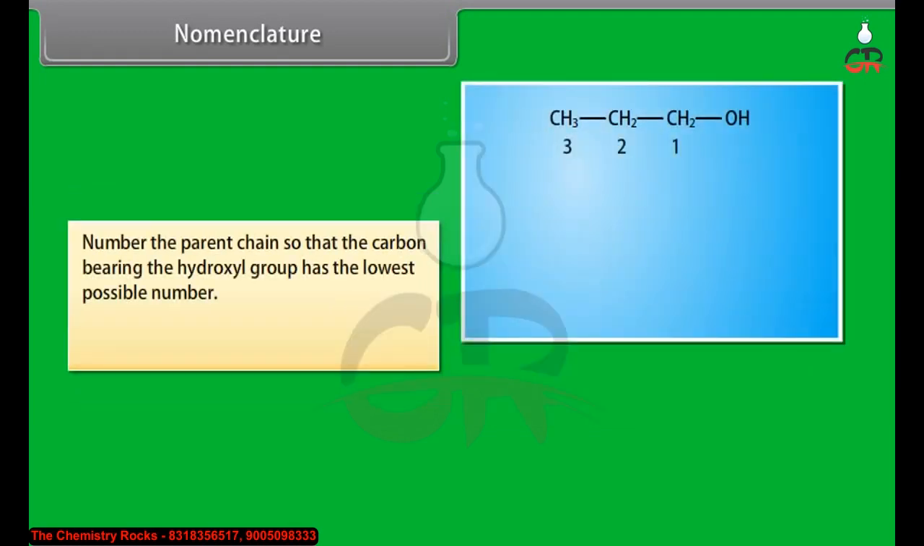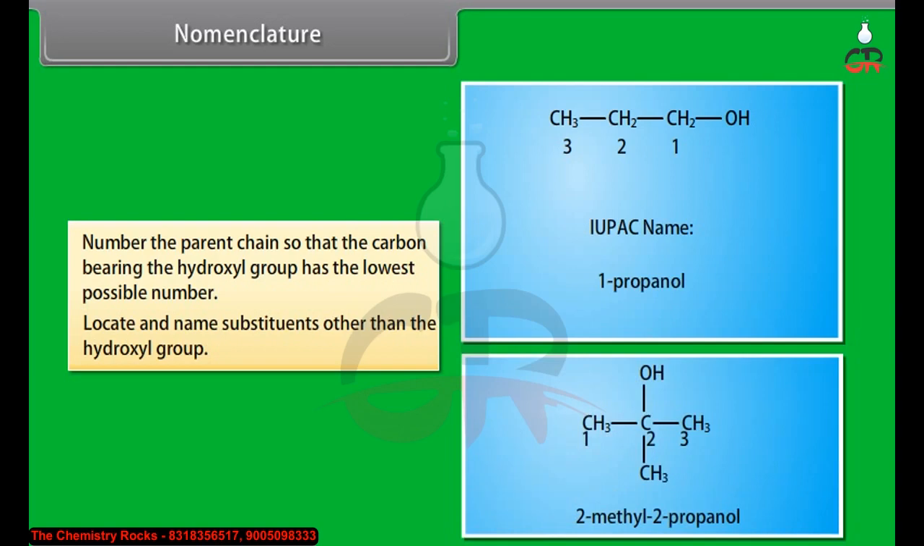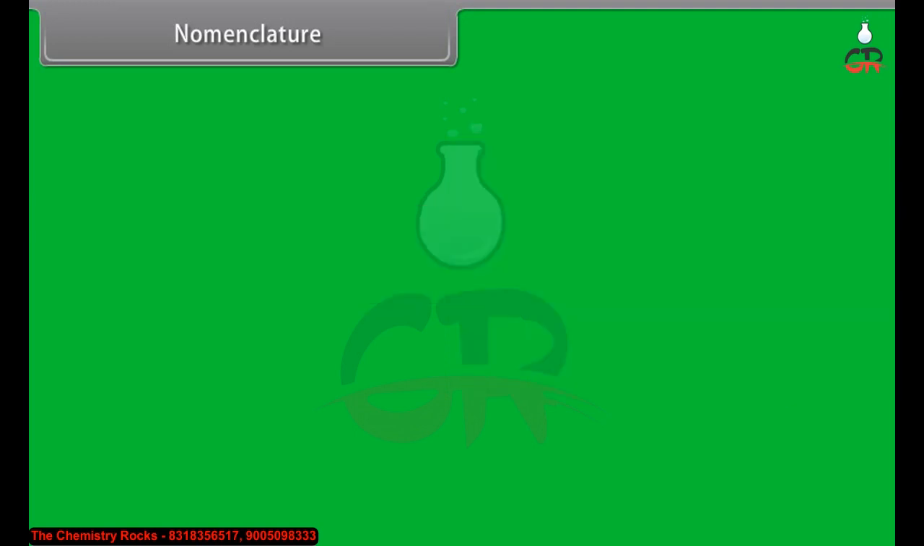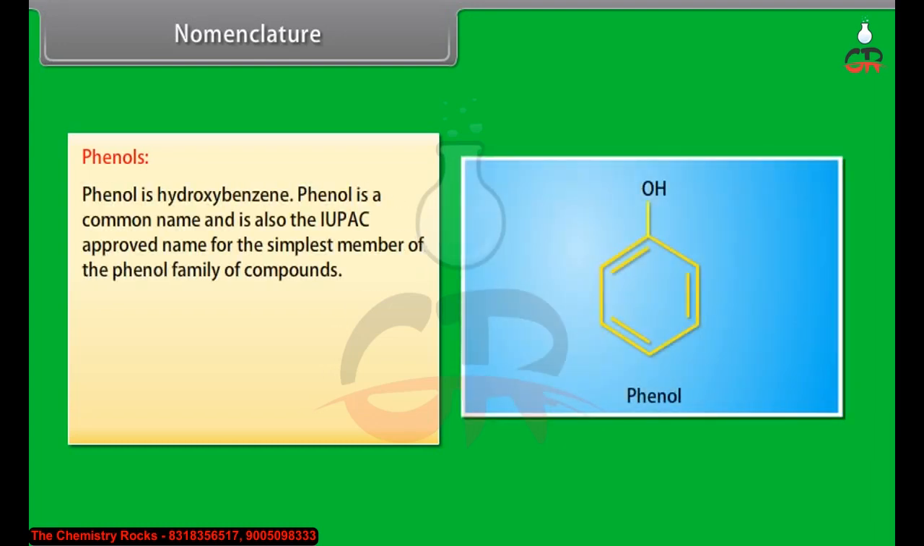Number the parent chain so that the carbon bearing the hydroxyl group has the lowest possible number. Locate and name substituents other than the hydroxyl group. Example: 2-methyl-2-propanol. In cyclic alcohol, the hydroxyl group is assigned the C1 position. The second substituent then gets the lowest number. For example, 2-ethyl-5-dimethyl cyclohexanol.